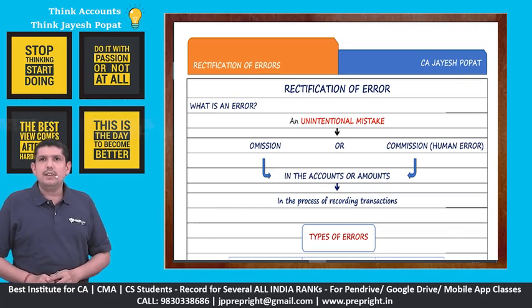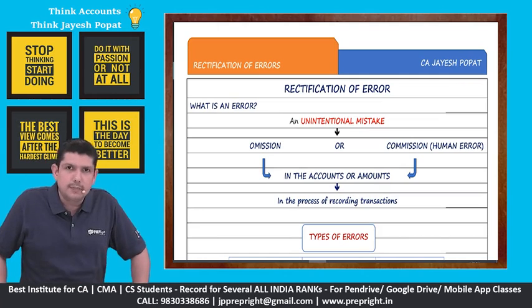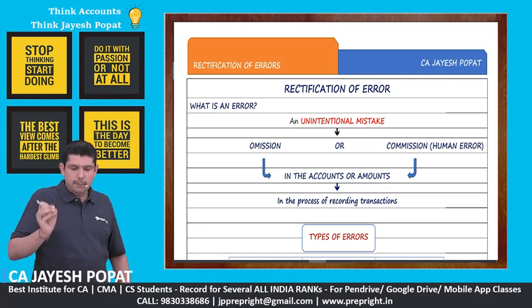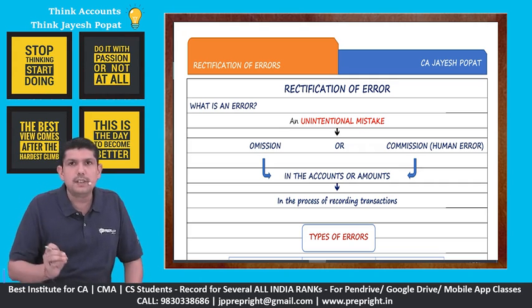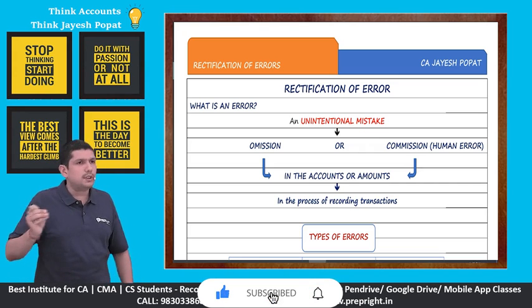Right guys, let us start on with revision of rectification of errors. By rectification we mean to correct something, or to rectify something, and by error we mean a mistake. But please remember, when we are referring to a mistake, we refer to an unintentional mistake which has been done in the process of accounting.